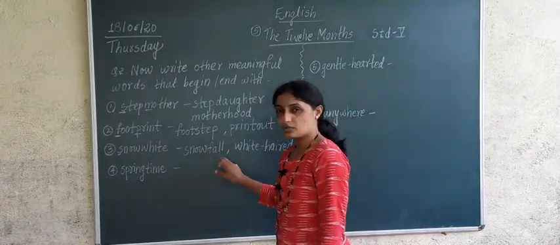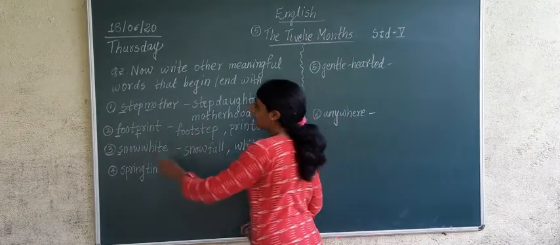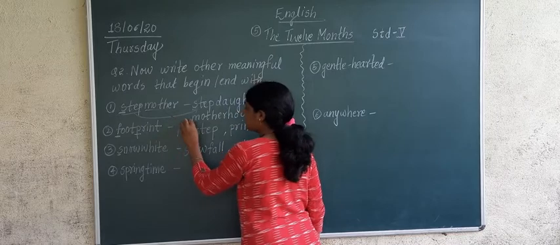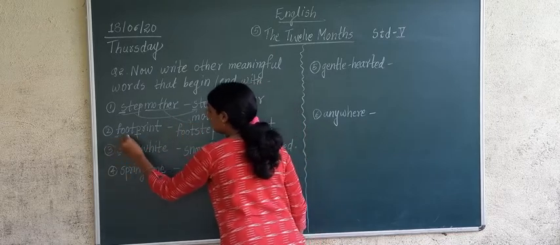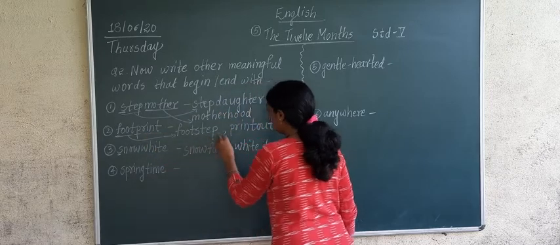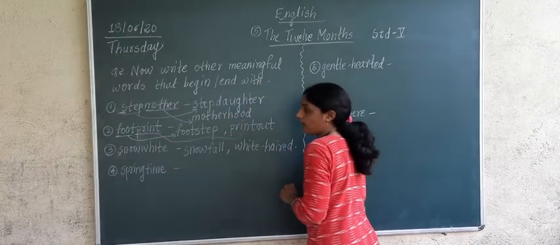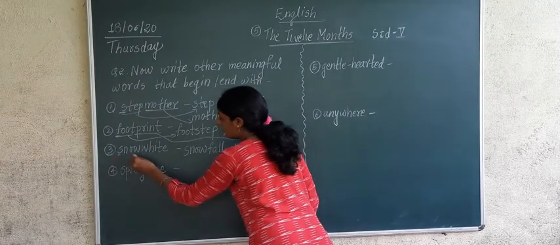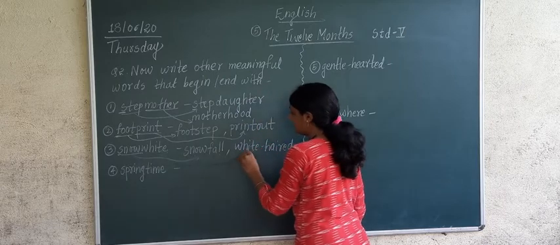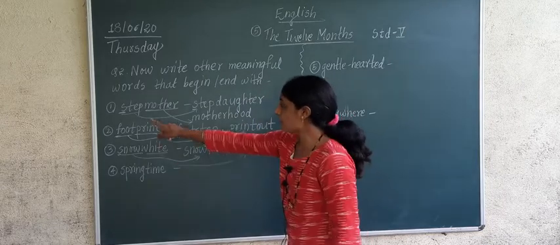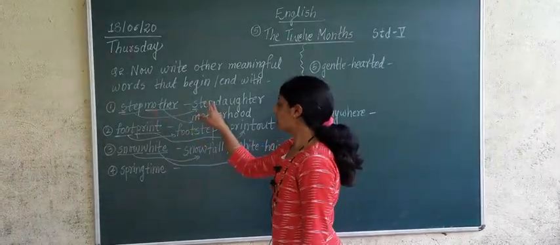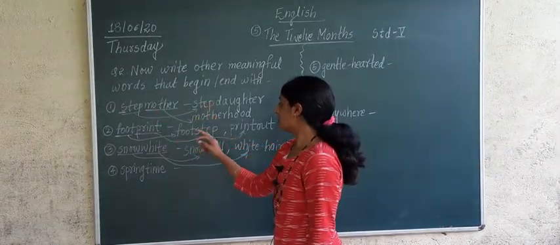Snow plus fall. Everywhere we have taken the first word here, the second word here, and the second word we have taken here. Have you understood or not? Here also the first word we have taken here, and the word white we have taken here. From every word we have made two more words, correct?